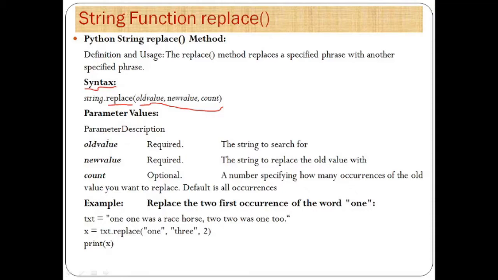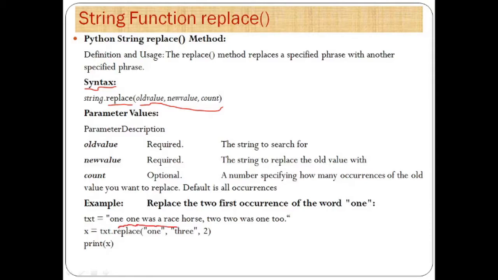Now these are the parameter descriptions. Old value means the string to search for, that means the part which we want to replace. New value means the string to replace the old value with, that is the part we want to replace it with. The next parameter is count, and that is optional. It is a number specifying how many occurrences of the old value you want to replace. The default is all occurrences.